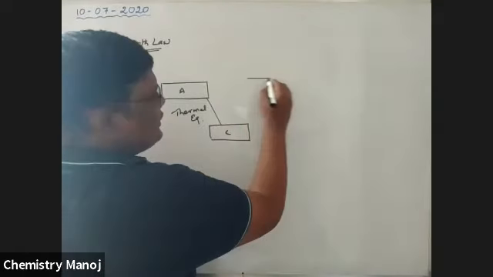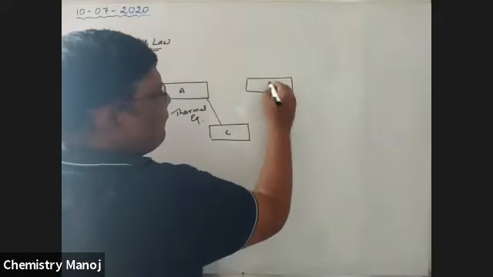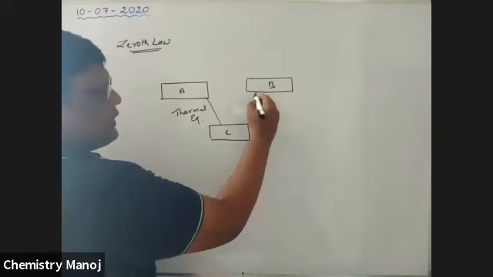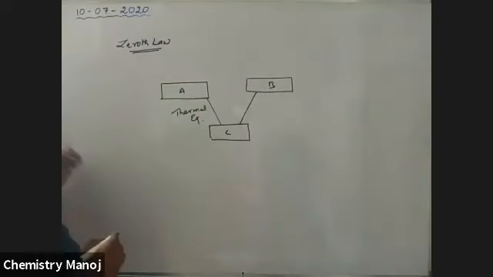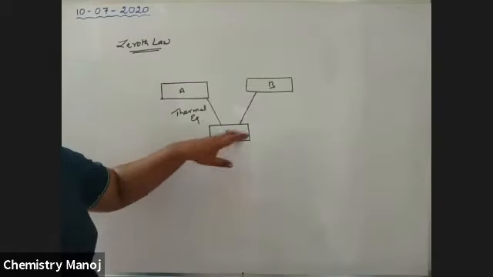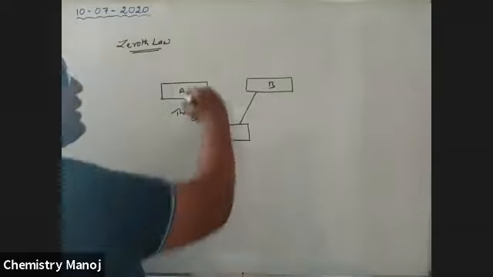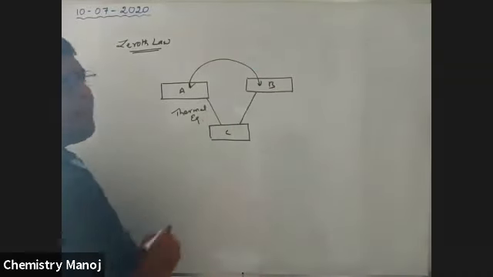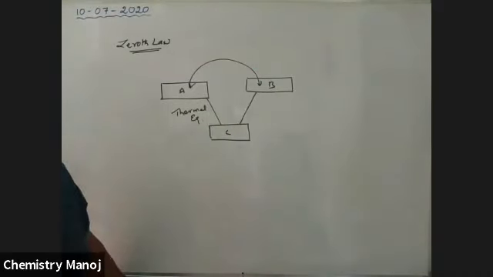There is another system B, which is also in thermal equilibrium with C. A is in equilibrium with C, B also is in thermal equilibrium with C. So then automatically A is in equilibrium with B. It is very, very important.